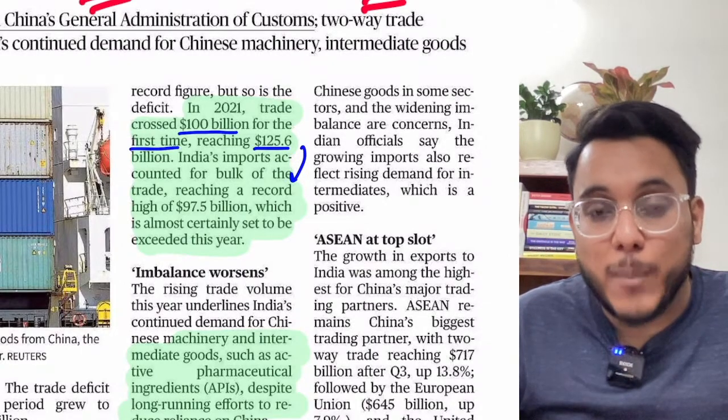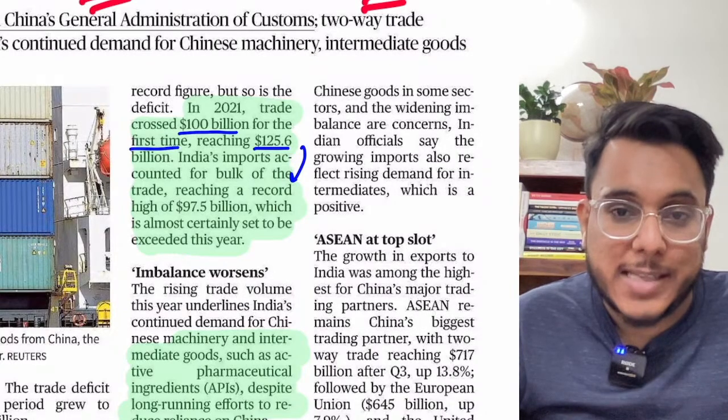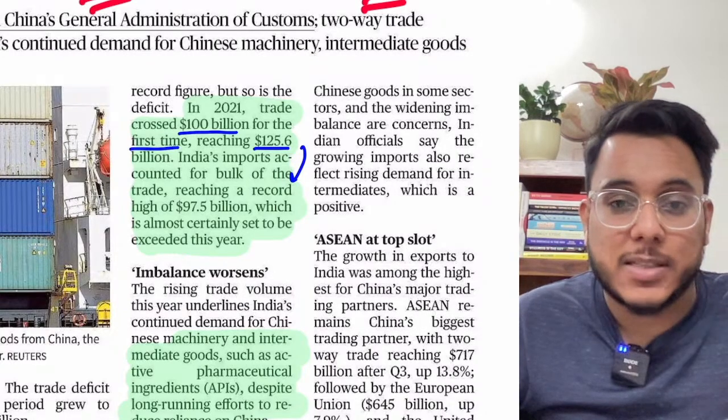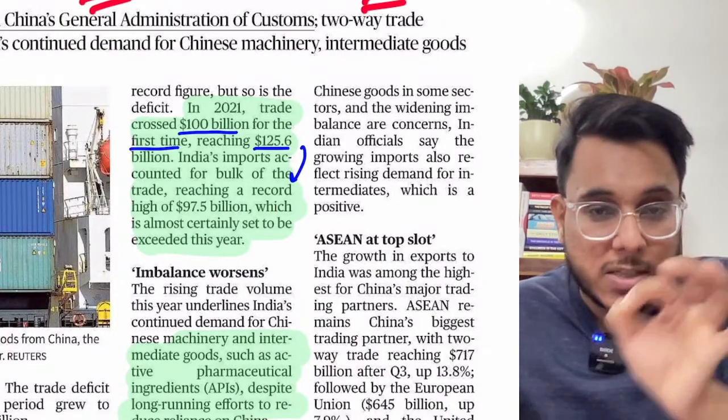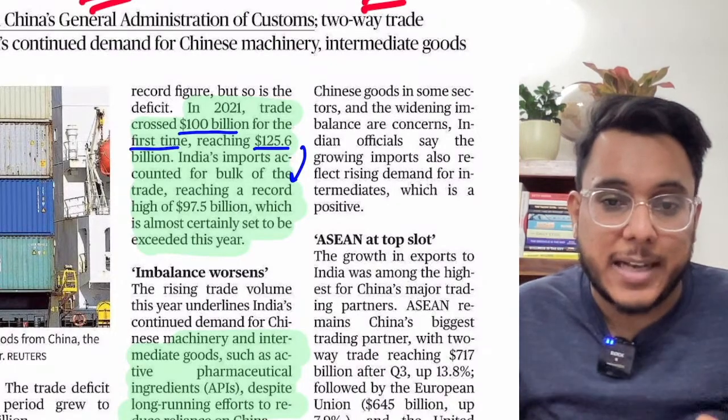And as we are importing more and exporting less, what is happening? There is a trade deficit, and this trade deficit might be the highest trade deficit between India and China that we have seen.